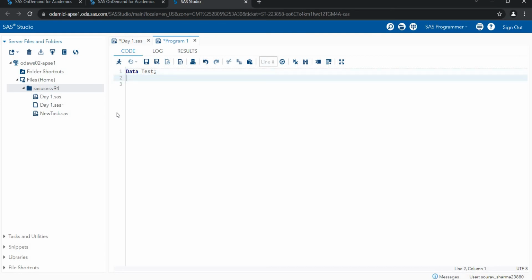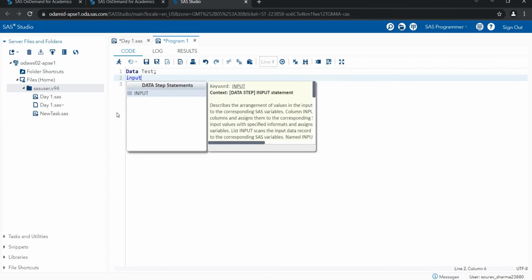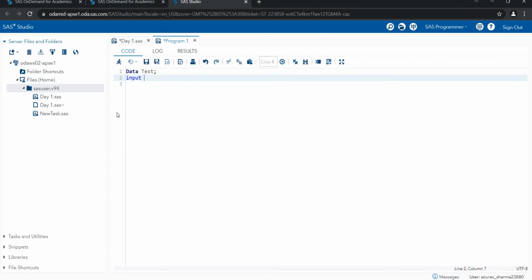Next is the input statement. Input statement is used for the columns I want in my data. Let's suppose I want name and skill columns.